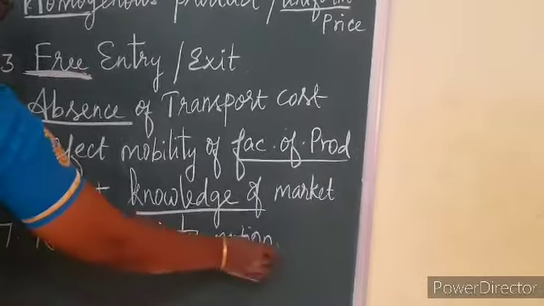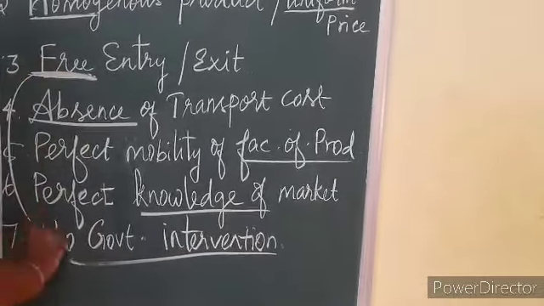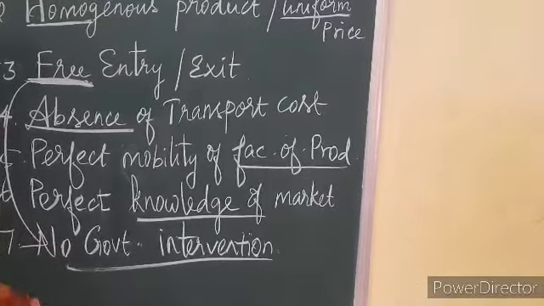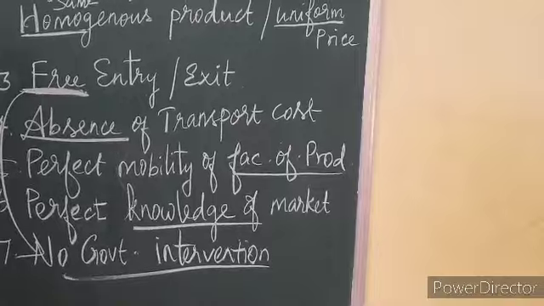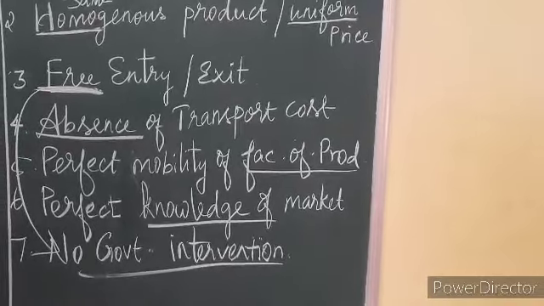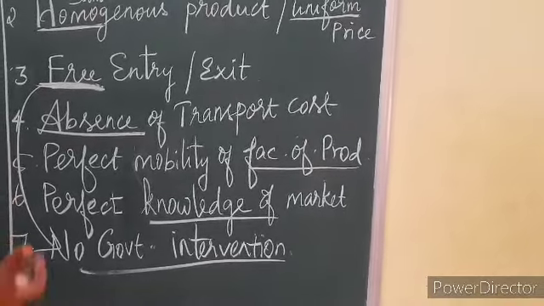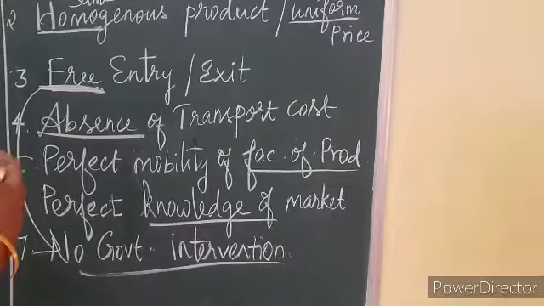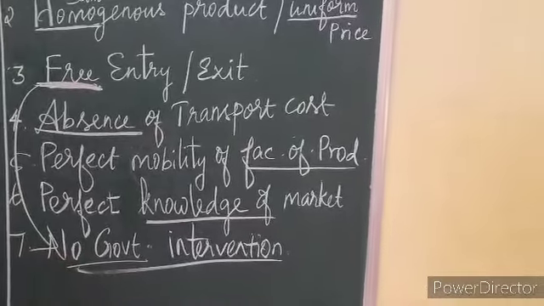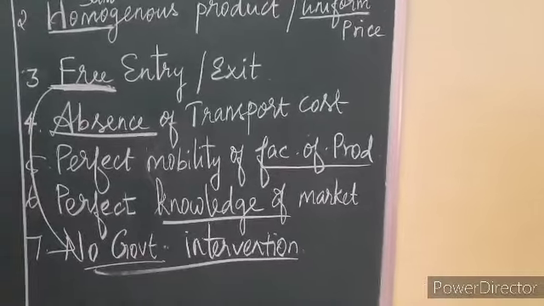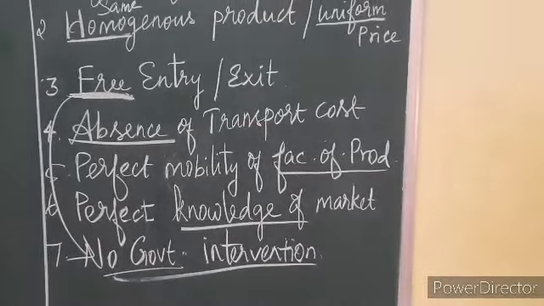No government intervention. As I said, there will be free entry and exit. There is no government intervention because they can do their business easily. Whenever they desire to do the business, they can do it. If they want to quit the business, they can quit. The government does not restrict anything for the business people. So these are all the features of perfect competition.